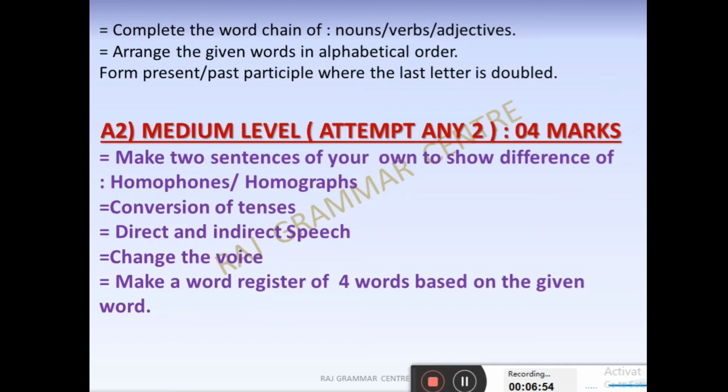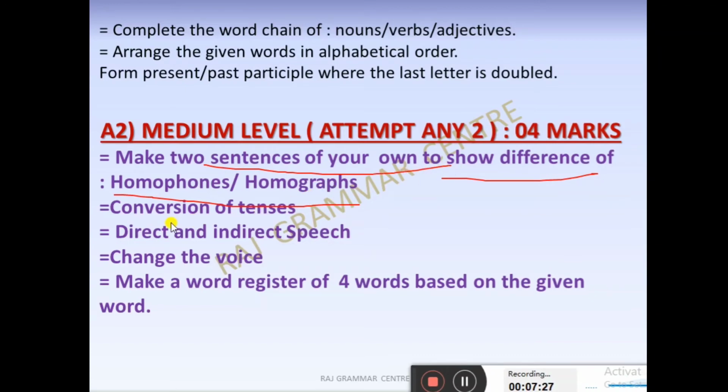See the first one. Make 2 sentences of your own to show the difference between homophones and homographs. You have to watch my video where I have made 2 separate videos actually, one for homophone, one for homograph. So you have to frame sentences of your own. Make 2 sentences of your own to show the difference of homophone and homograph.